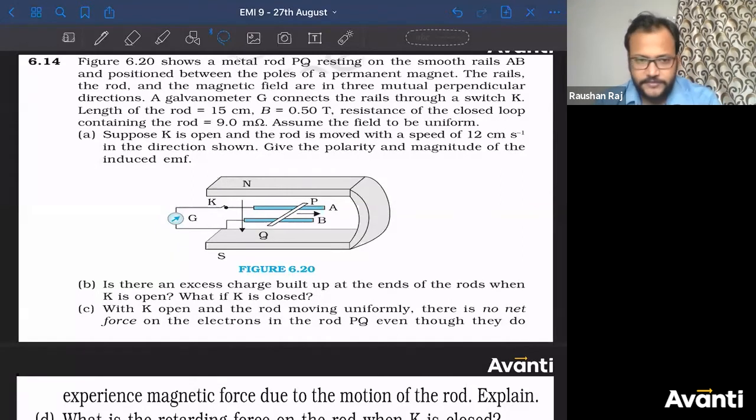Adesh, you are giving an answer for voltage, like potential difference or current, because the unit that you have mentioned is milliampere. But the question is, you need to find the induced EMF, magnitude of induced EMF. It should be in terms of volt or microvolt. Yeah, okay Adesh. All right.